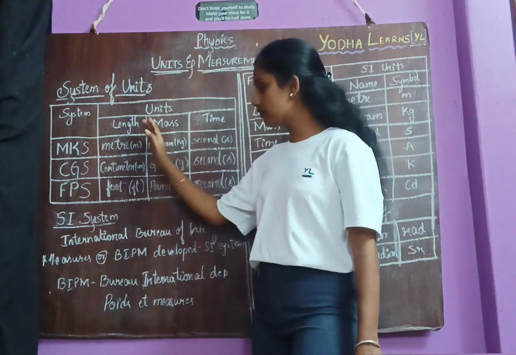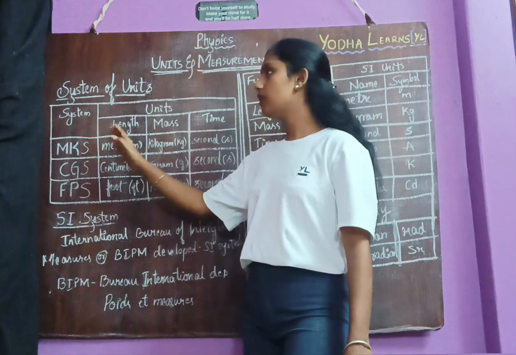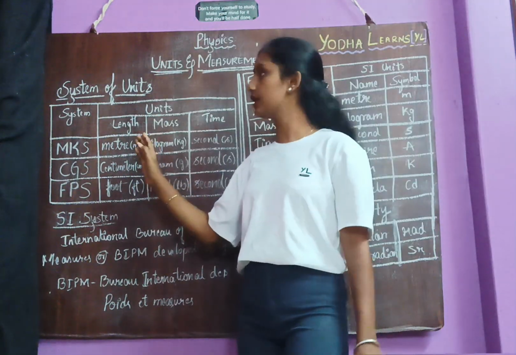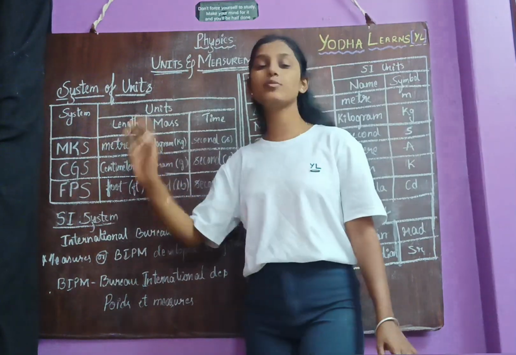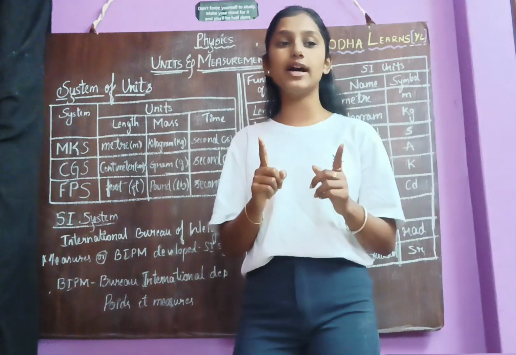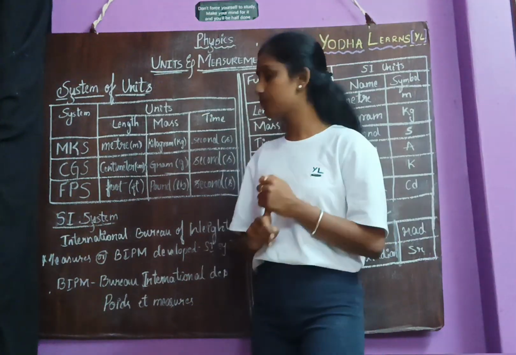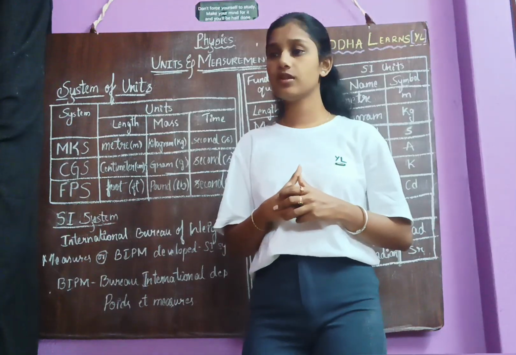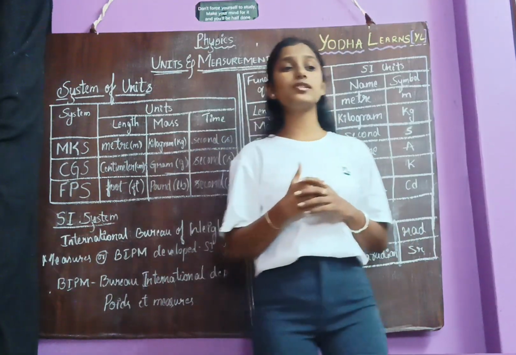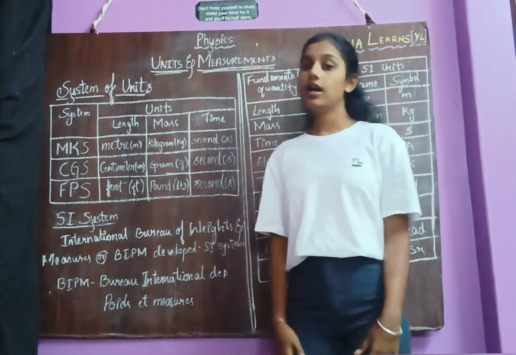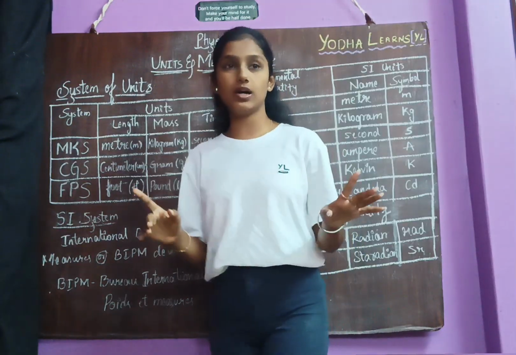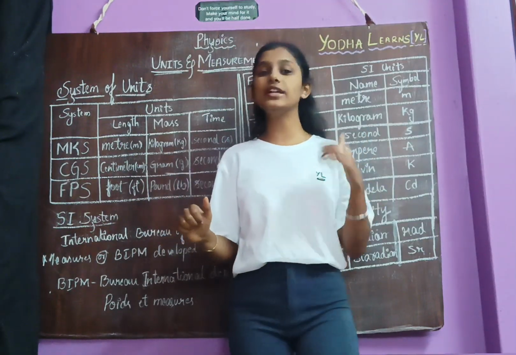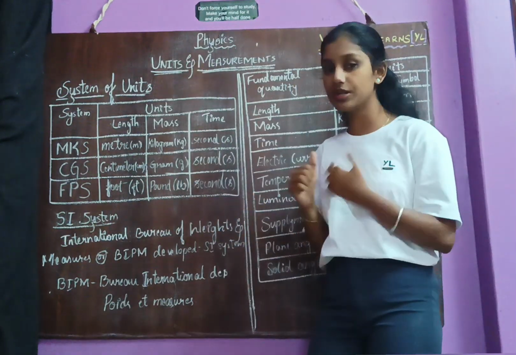So this MKS system is the internationally accepted type of system, and this MKS system is also called the SI system. So then what is the SI system? Anybody knows what the SI system is? See here, the SI system is nothing but a system of internationally accepted units of measure.